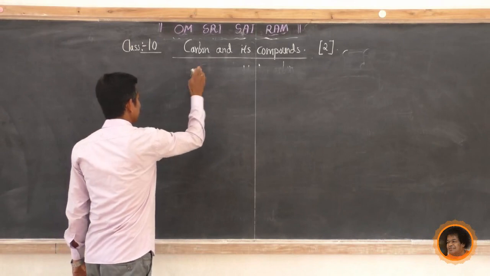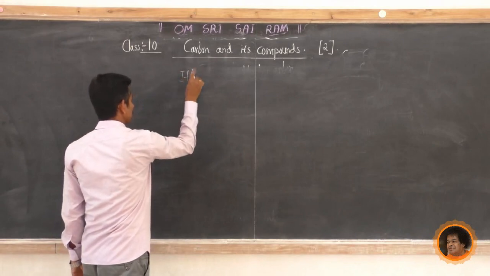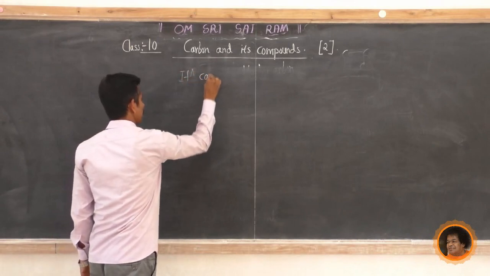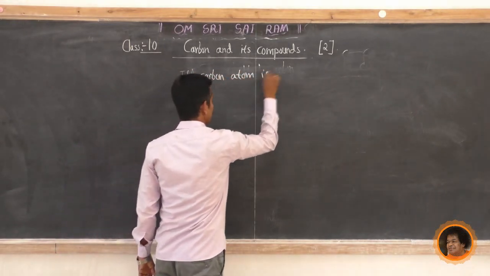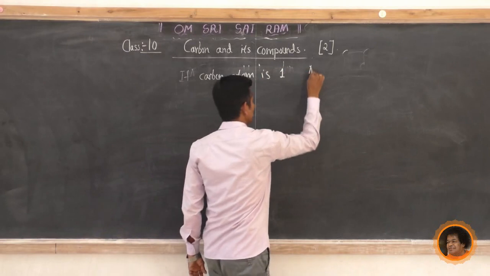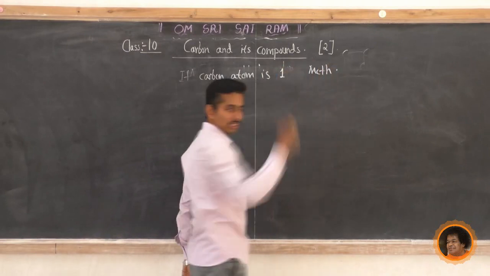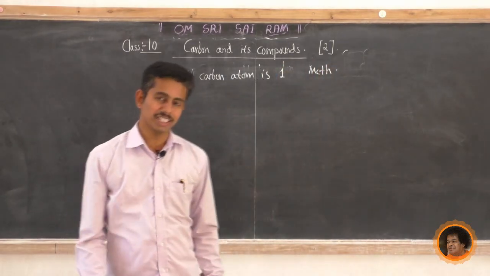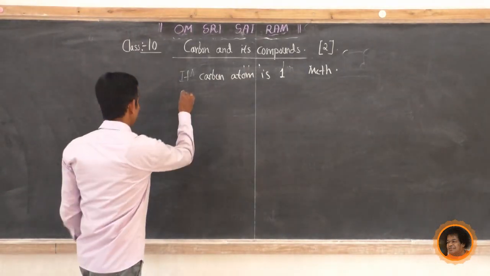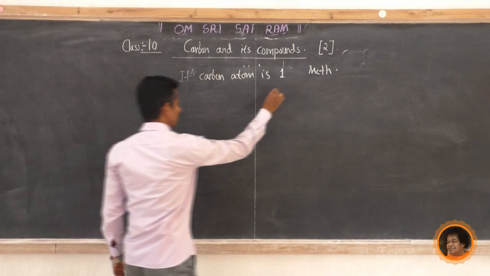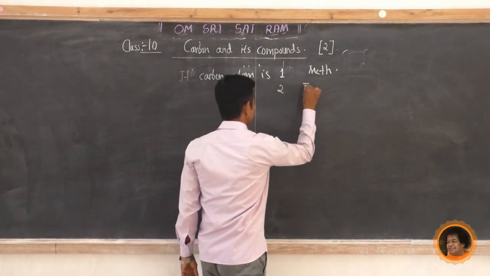If the carbon atom count is 1, it is meth. Just remember, any hydrocarbon which contains 1 carbon atom is meth. If carbon atoms are 2, it is eth.